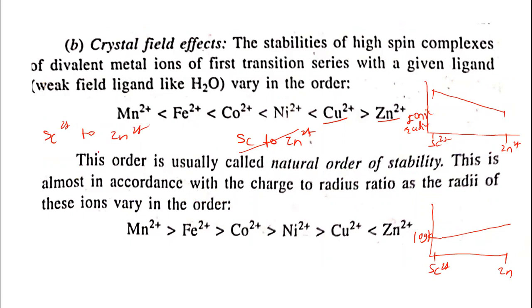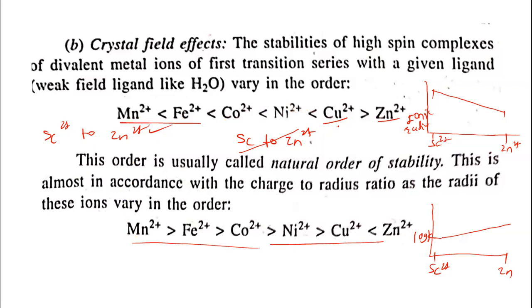Now, on the basis of their ionic size, the order of the stability will be in this way: the stability of manganese 2 plus ion may be less than Fe2 plus ion, less than cobalt 2 plus ion, less than nickel 2 plus ion, in this way.